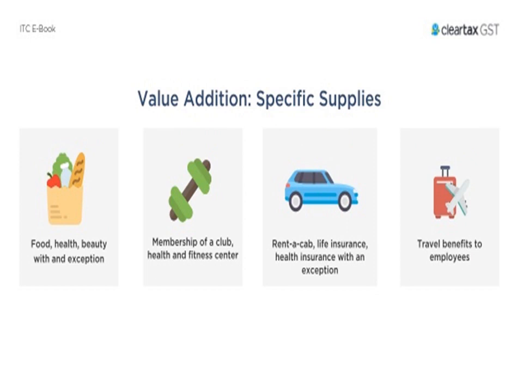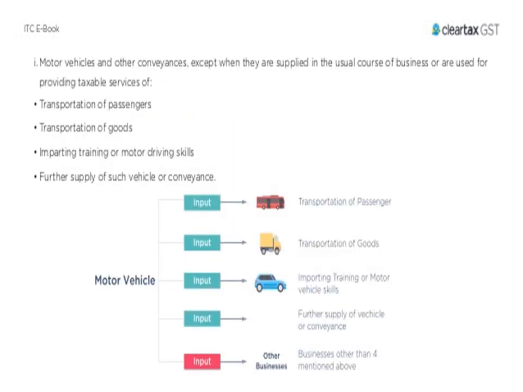Value addition under specific suppliers, that is food, health, beauty with exemptions, membership of a club, rent a cab, life insurance, health insurance with exemptions, and travel benefits to employees. Motor vehicles and other conveyances are eligible except when they are supplied in the usual course of business or used for providing taxable services, that is transportation of passengers or transportation of goods, and imparting training on motor driving skills, or for the supply of such vehicles or conveyances.